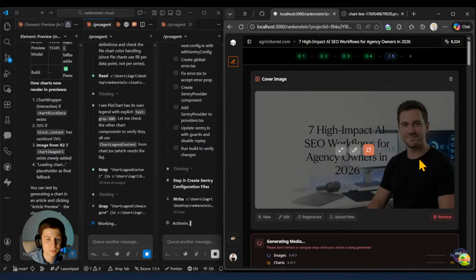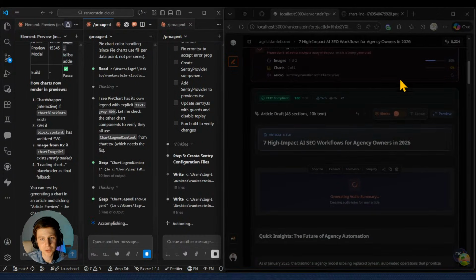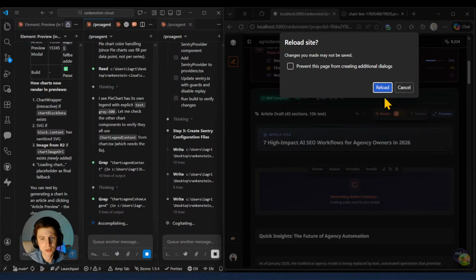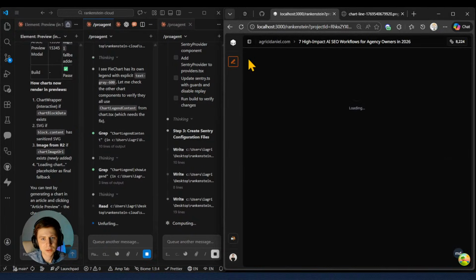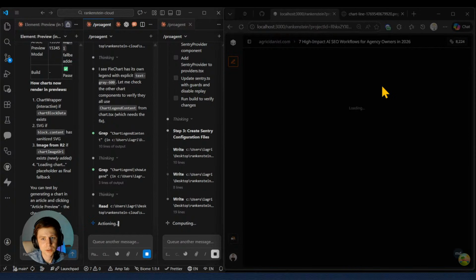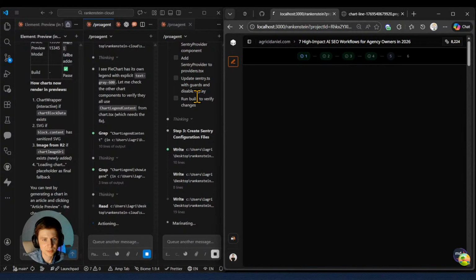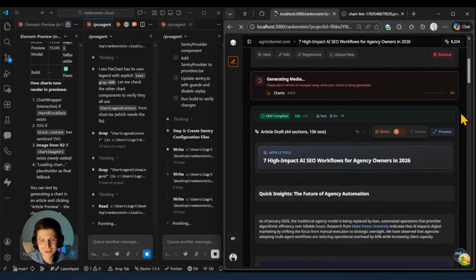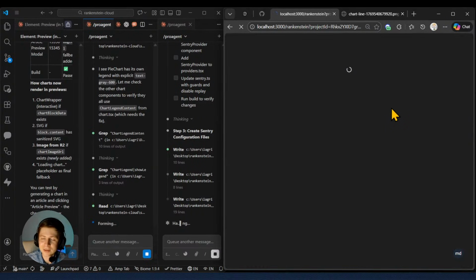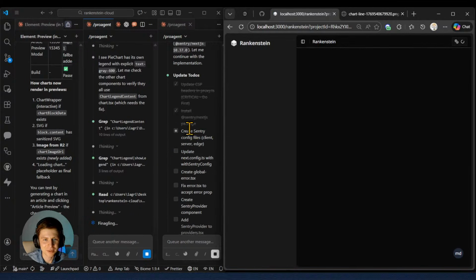So yeah, after this guy finishes generating, I will just... what is this? Yes, reload the site. I think it's because of the Sentry package that is currently being installed. This is so epic, goodness. But it overwrote the original article I was generating before. Yeah, because of the Sentry package.